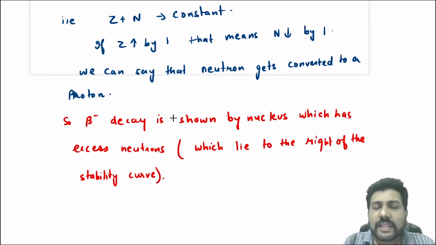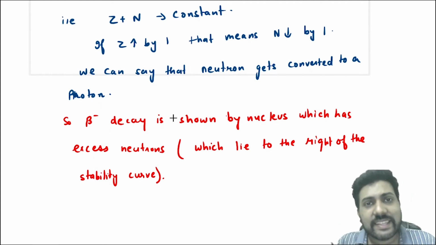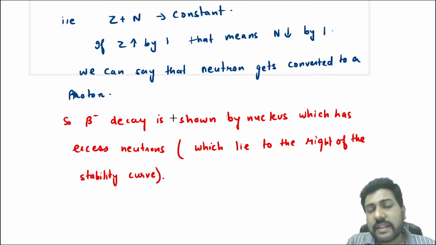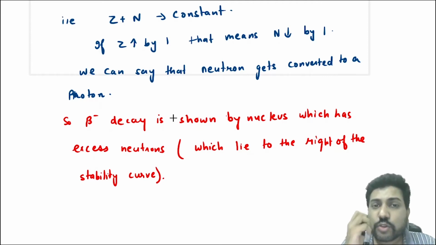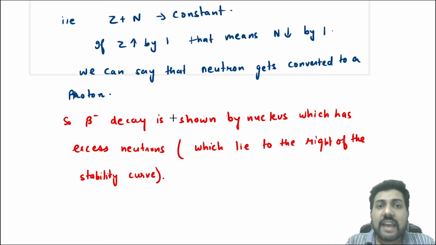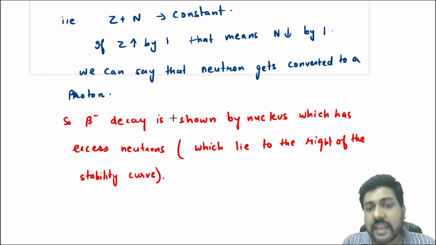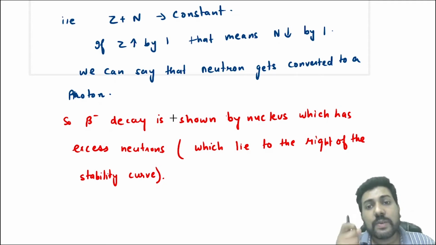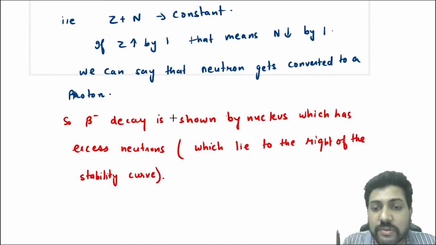So that means neutron is in excess inside the nucleus. That is why it is getting converted into a proton. So beta minus decay is shown by nucleus which has excess neutrons.